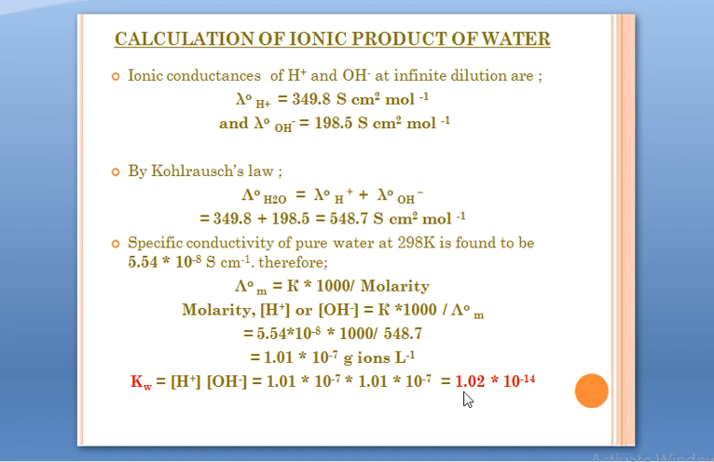So how did we reach here? We reached here when we knew the value of lambda naught m. Thus we used Kohlrausch's law to calculate Kw, the ionic product of water, which is 1.02 into 10 to the power minus 14.